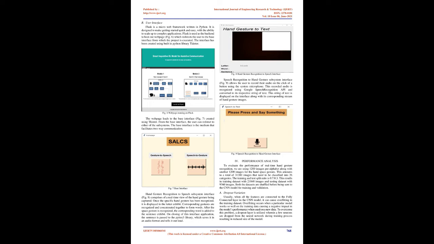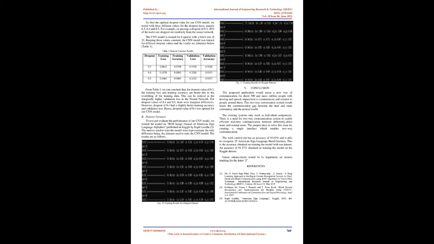To find the optimal dropout value for our CNN model, we tested three different values for the dropout layer, namely 0.3, 0.4 and 0.5. For example, on passing a dropout of 0.3, 30% of the nodes are dropped out randomly from the neural network. The CNN model is trained for 8 epochs with a batch size of 32. Keeping these values constant, the CNN model was trained for different dropout values, and the results are tabulated below. Table 1: Dropout variance results.